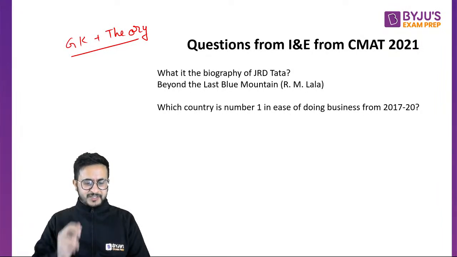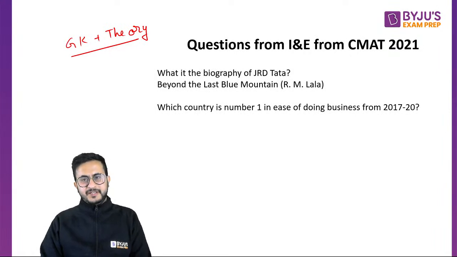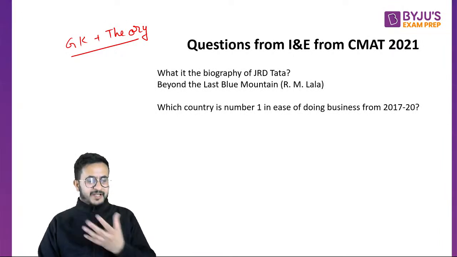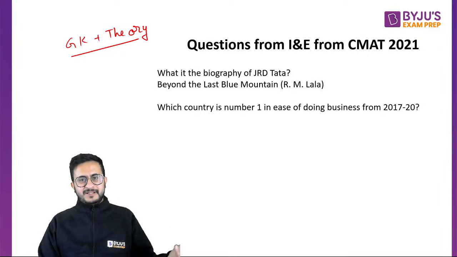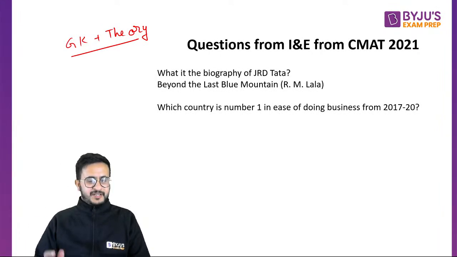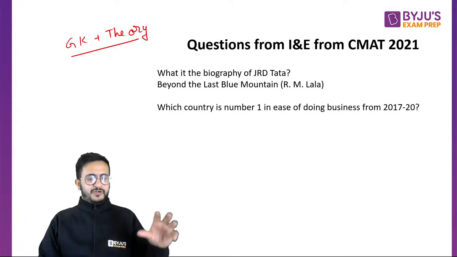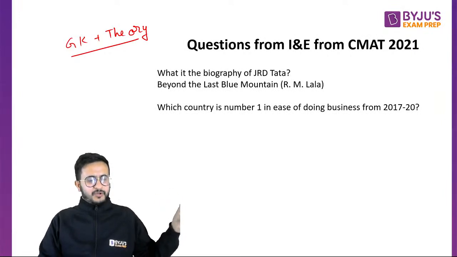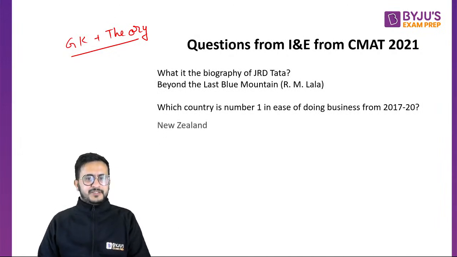So, India is not there. India is way behind. How can India be number one? That logically is a foolish answer. China is definitely not the answer. China is a communist country. It has to be some capitalist country, right? China can never be right for ease of doing business. They restrict businesses. They have their own things. They do not allow Google, Apple, and all those. They have their own substitutes for all those, right? How can China be the answer? The number one country is New Zealand.